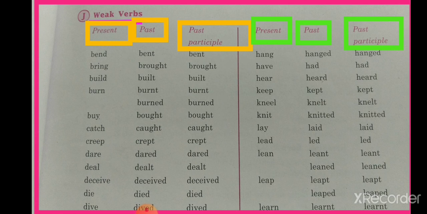Read these verbs twice or thrice, then you will be able to remember them and use them properly in exercises 1, 2 and 3 of the chapter, where you have to fill the blanks with past participle or past tense or with the present tense according to the demand.